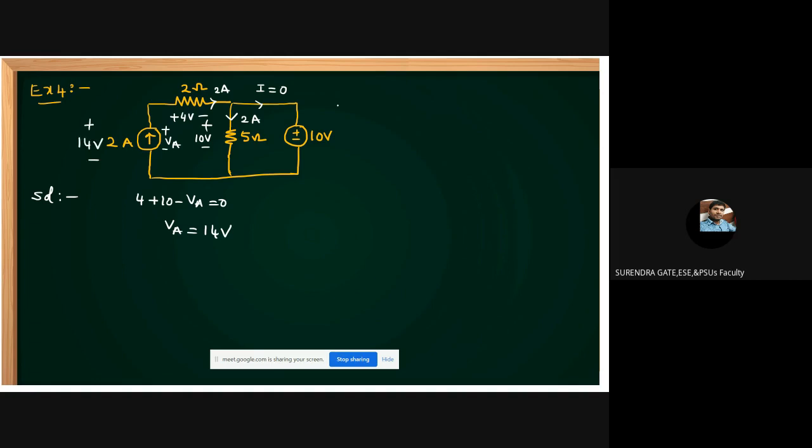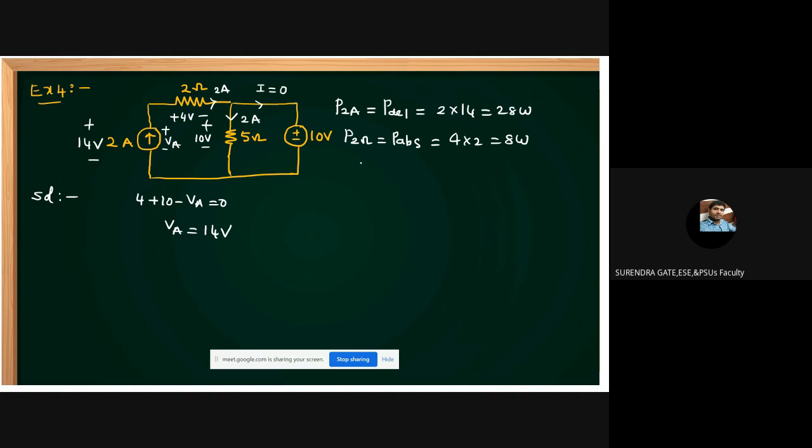Then the 2 ampere current source is delivering. How much is it delivering, sir? 2 into 14, 28 watts it is delivering. Is it okay, students? What about the 2 ohm resistor? It is absorbing. P absorbed is how much, friends? This is 4 into 2, 8 watts.